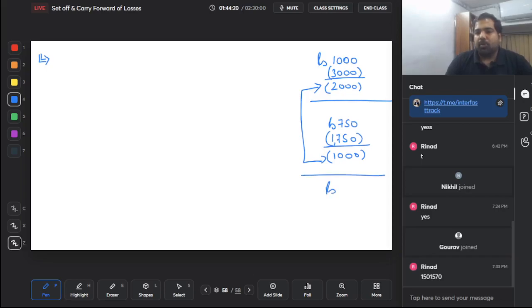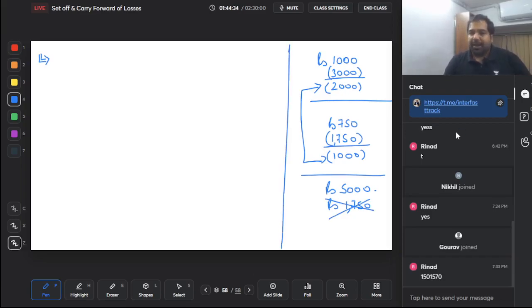The next month your bill was very high, your bill was 5000 rupees. They asked you to pay 1750. You said, are you stupid? Why should I pay less? I have to pay 5000. So now can I use my credits? Yes. The same thing happens in tax also when you land up paying very low taxes.